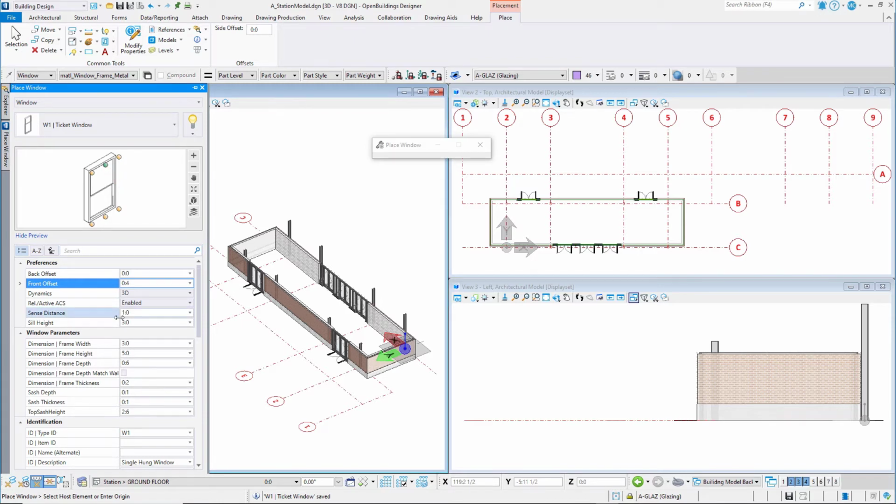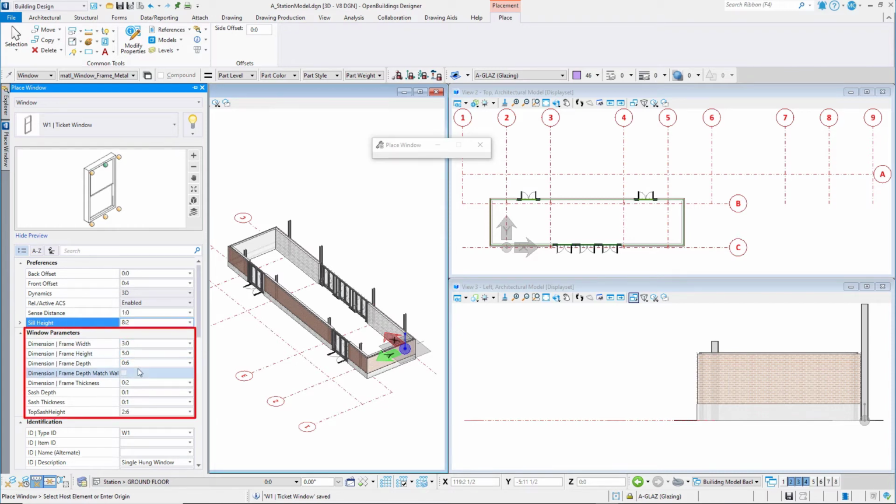On the Preferences tab, set the front offset and the sense distance to match what you set for the door. The front offset should be 4 inches or 100 millimeters, and the sense distance should be 1 foot or 300 millimeters. Set the sill head height to 8 foot 2 inches or 250 millimeters. Based on the origin selected for the cell, this will be the distance from the active floor level to the top of the window.